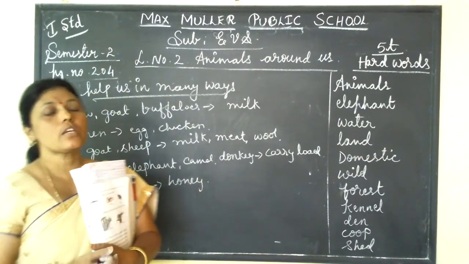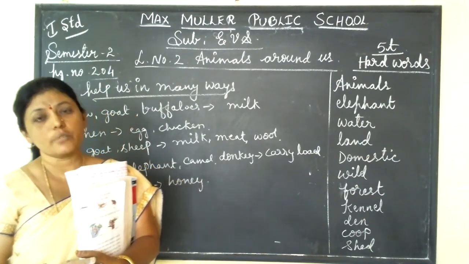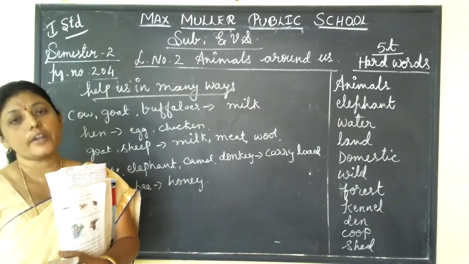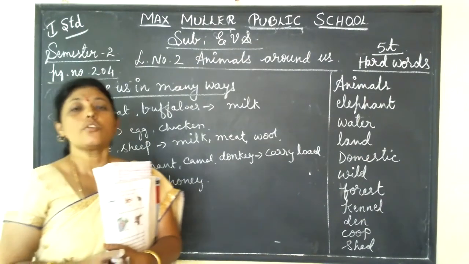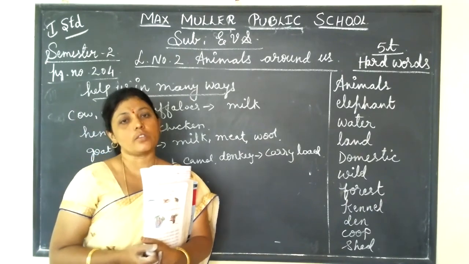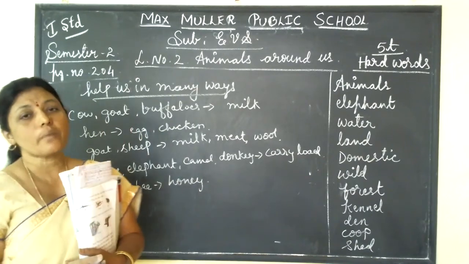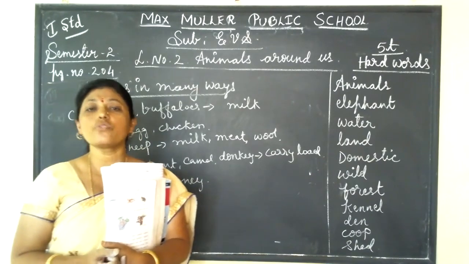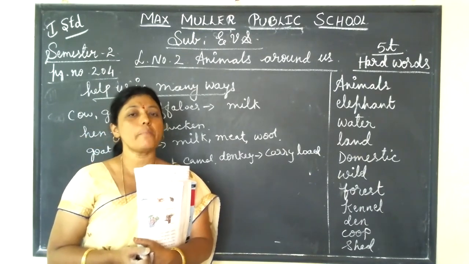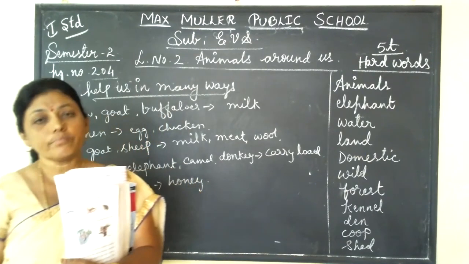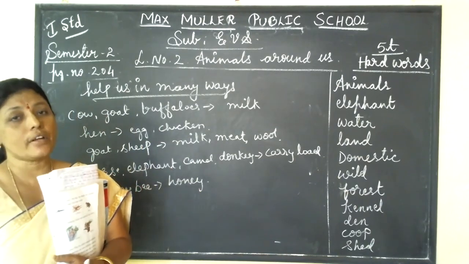Some animals we keep on a farm. Those animals we call domestic animals. They depend on food, water, and shelter. Humans, isn't it? And they are helpful in many ways. So we should take care of them. Then come to the pet animals. Some animals are very close, near to us. Those animals we call pet animals. For example, cat, dog, parrot, like this. These are all pet animals.